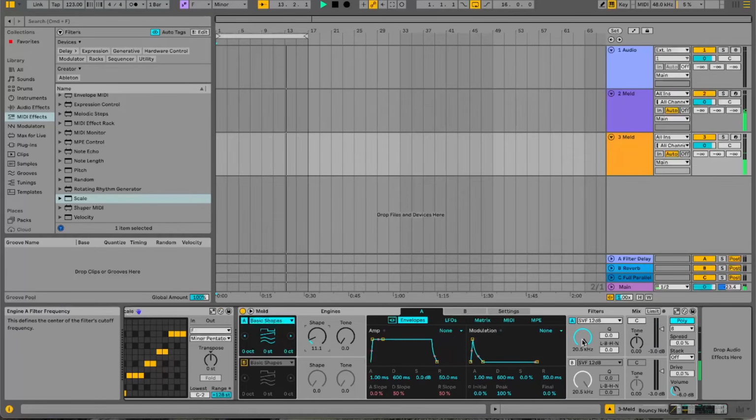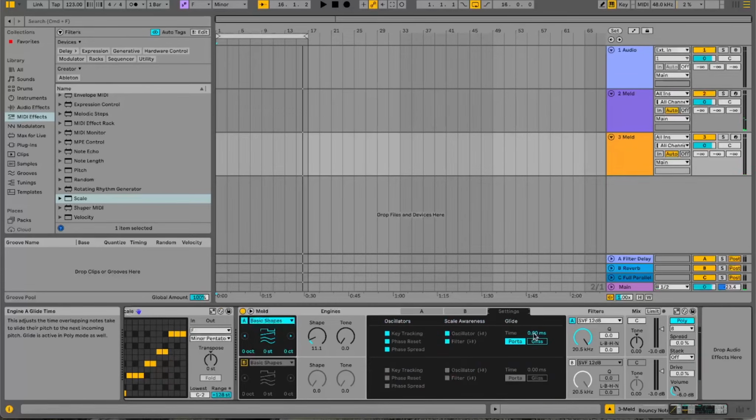Okay, now the next thing we want to do is go to settings, and on the portamento, bring it up to about there. I've put it on 396 milliseconds. Now, put the filter down to the middle, turn the Q up right to about halfway, and turn this up to about 60. So we've got more of a high pass filter.